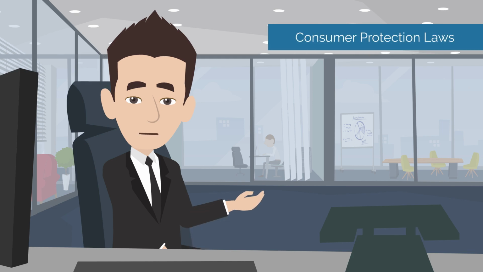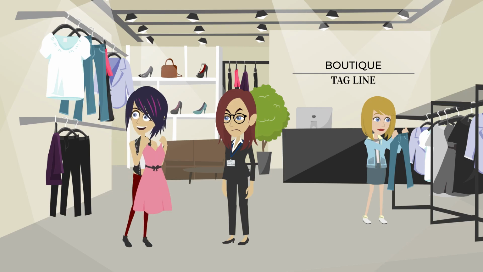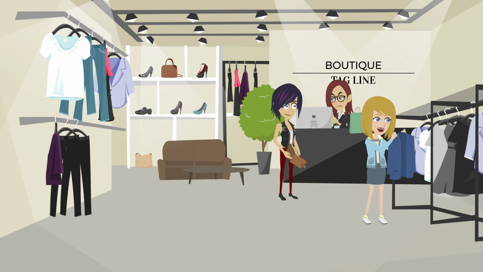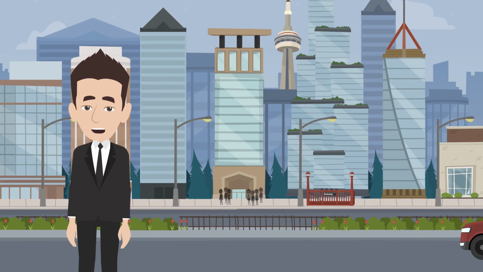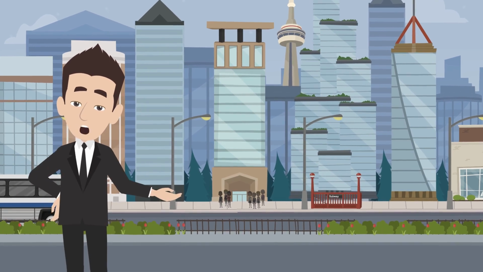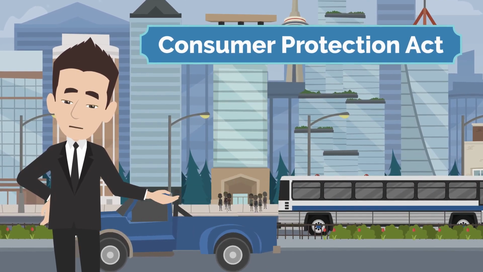Most people know that consumer protection laws exist, and that businesses are not allowed to just do whatever they want in a consumer transaction, but many of us are unaware of what those laws actually say. In Ontario, one of the many types of laws that relate to this topic is called the Consumer Protection Act.